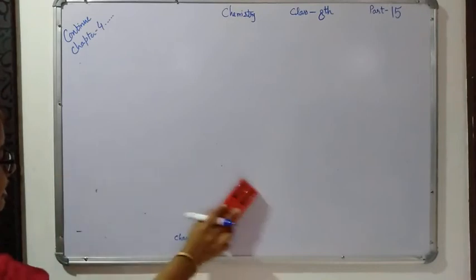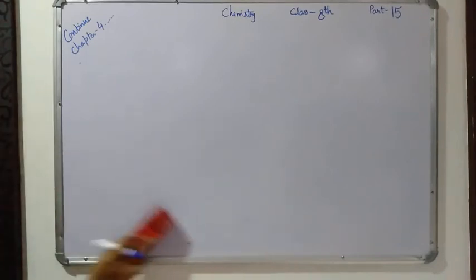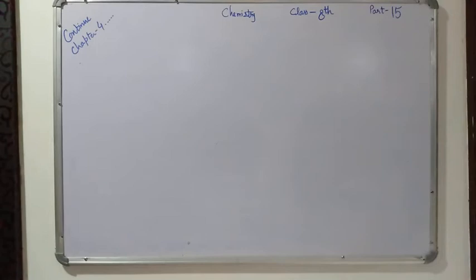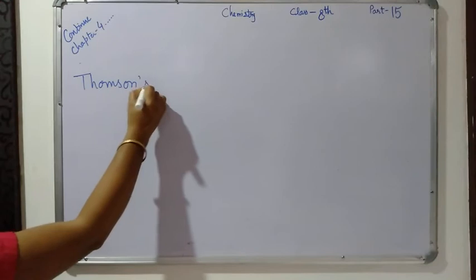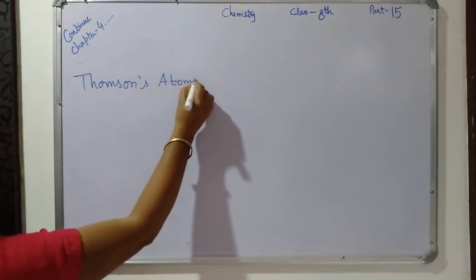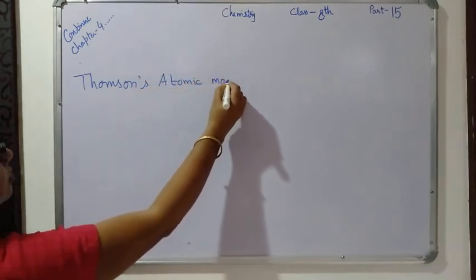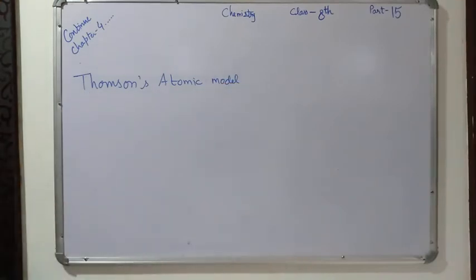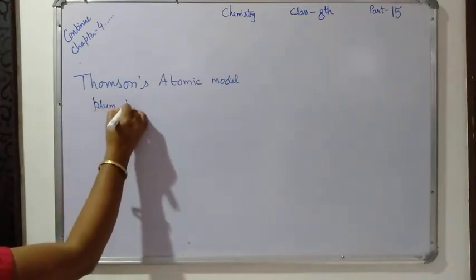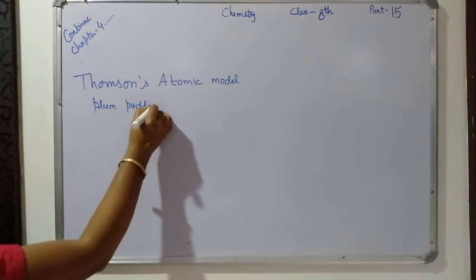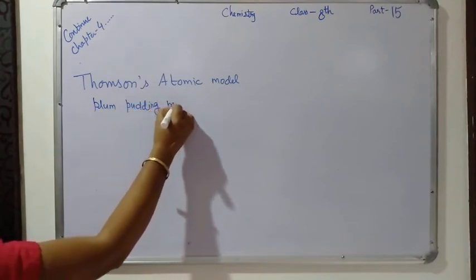Now one more thing: Thomson's atomic model. What were the views of Thomson regarding the model of atoms? In 1903, Thomson proposed the first atomic model, called the plum pudding model.